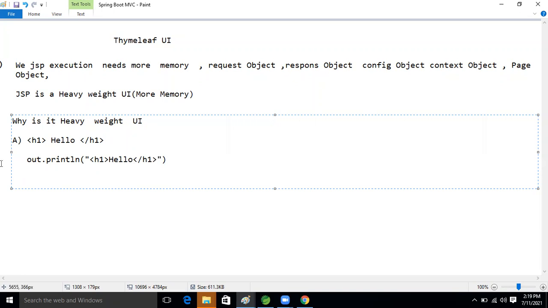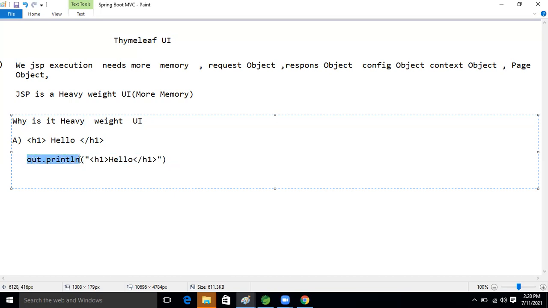So who will convert this code? If we are writing this tag on the JSP page, internally whenever Jasper compiles this JSP page, this code will be converted by our Jasper container. So if any conversion happens internally, it will take some time or not, guys? Yes, Ravi, correct. It will take time, a conversion process.